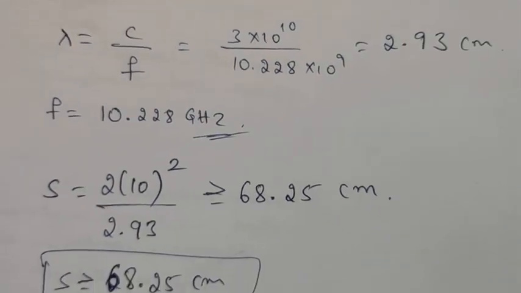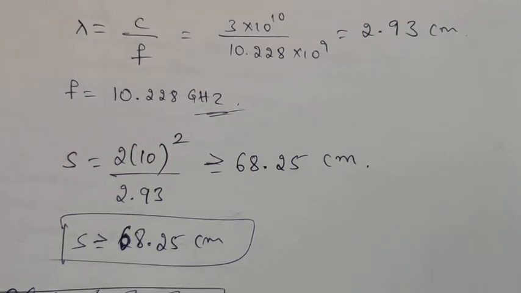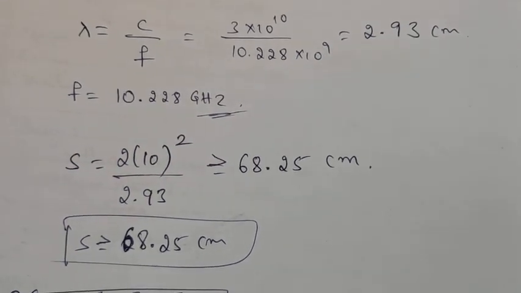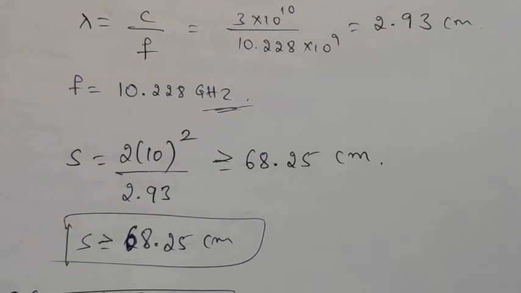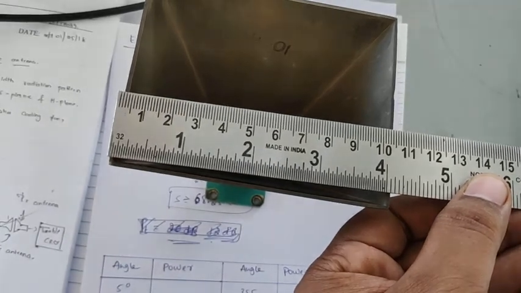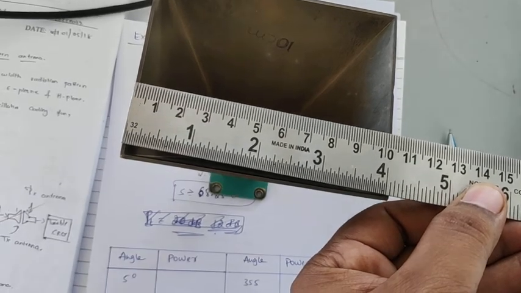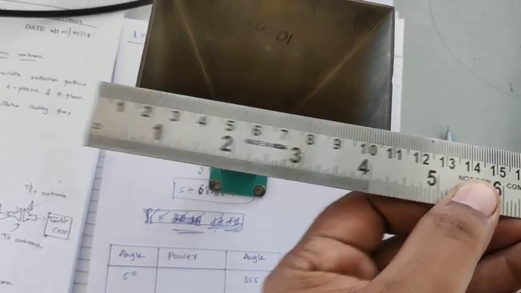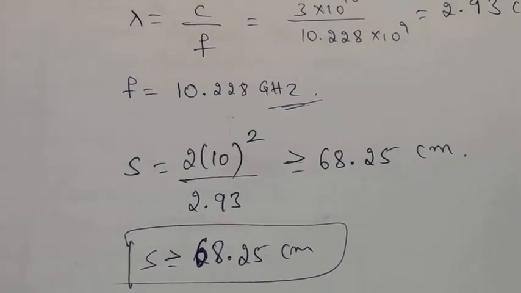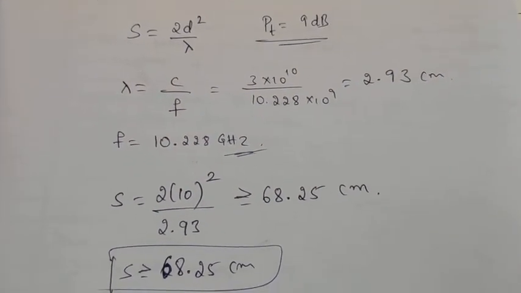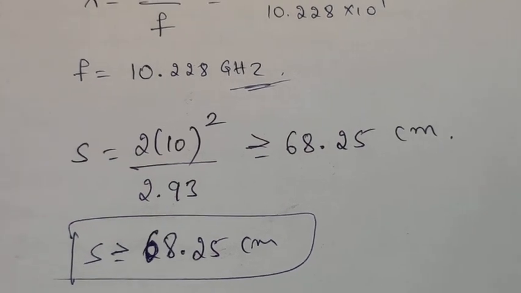Now calculate the distance S. S is equal to 2d square by lambda, and D is the diagonal length of this horn antenna, which is equal to 10 centimeter. Here you can observe that the length of this horn antenna is equal to 10 centimeter. Therefore the length D is equal to 10 centimeter. Substitute that in the S is equal to 2d square by lambda formula and we got S is greater than or equal to 68.25 centimeter.